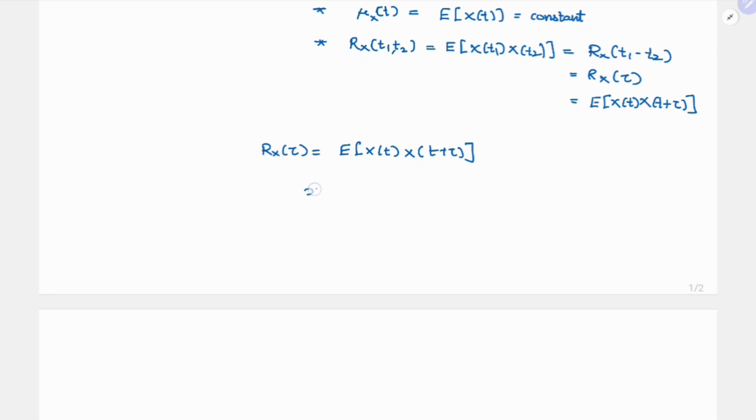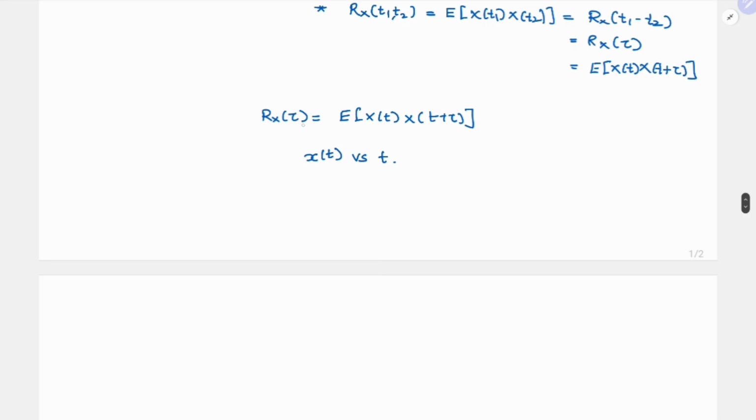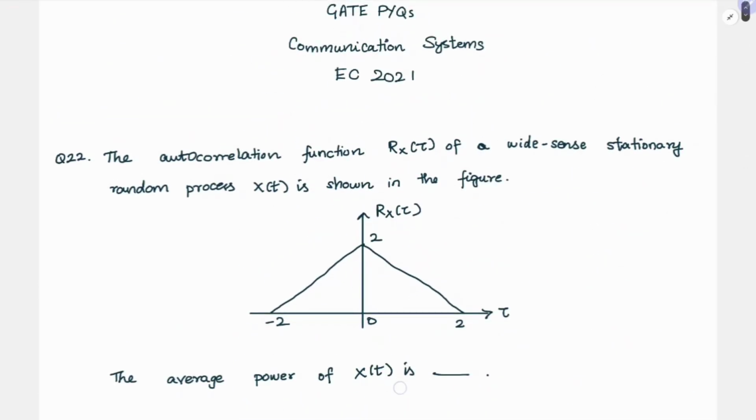But if you have the signal x of t in time, then how will you calculate Rx of tau? So for a power signal, your Rx of tau is nothing but limit T tending to infinity 1 over T integral minus T by 2 to T by 2 x of t into x of t plus tau into dt. So this is your same expectation but in its time domain equivalent. Okay. So now they're asking us to calculate the average power.